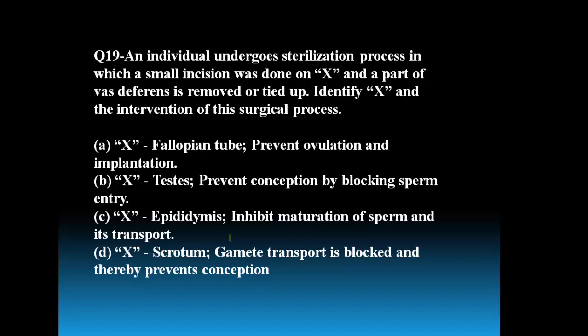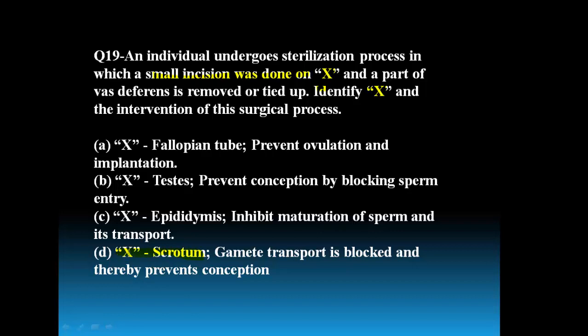So what do we have to do in this question? Identify X and the intervention of this surgical process. Here we have to identify X. What is this X in the male reproductive system? Both need to be identified. A small incision during the surgery is made on X. So that X is nothing but the scrotum.